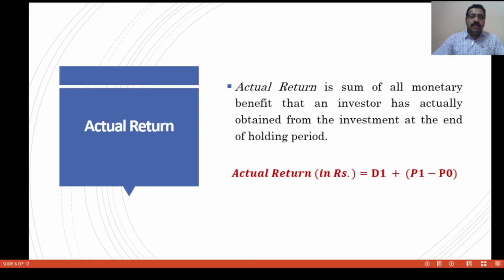That means it is the real rate of return. That is the actual return. How to calculate the actual return? Actual return is equal to D1, that is the income, plus price change, that means P1 minus P0, also known as capital gain. This is the actual return of a security.